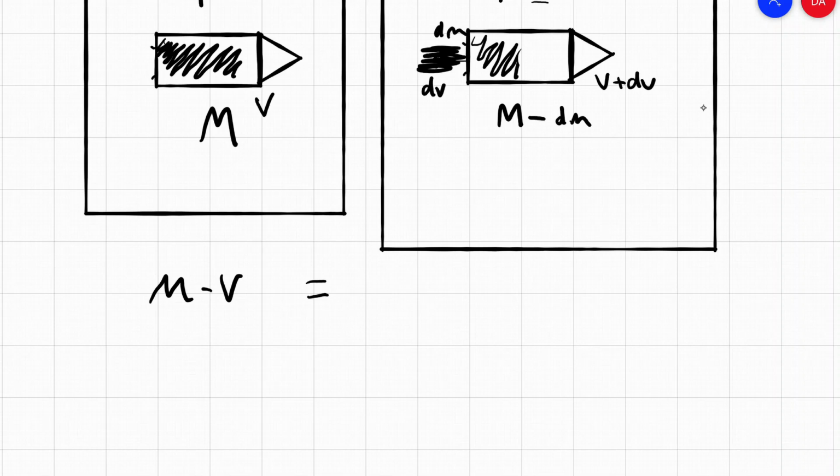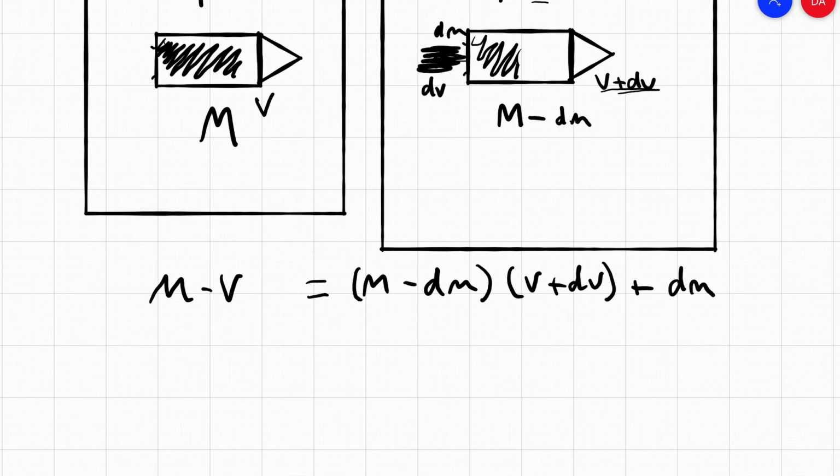So it's m minus dm, the mass, times v plus dv, the velocity, plus the momentum of the exhaust, which is dm times v of the rocket minus ve, or v exhaust.